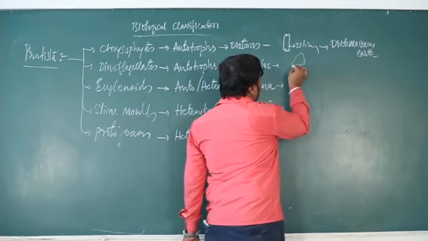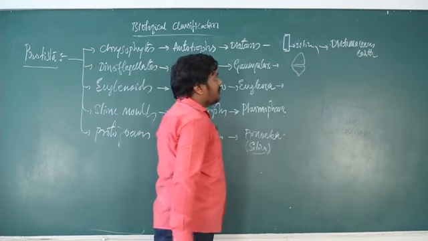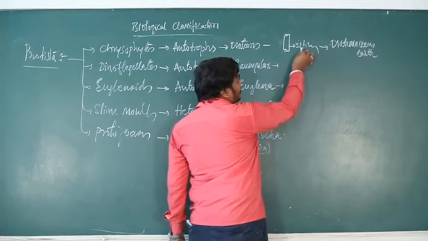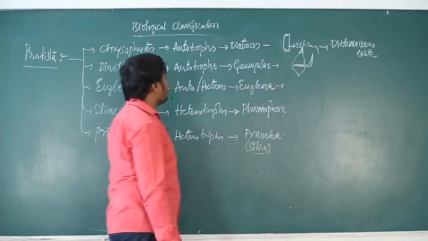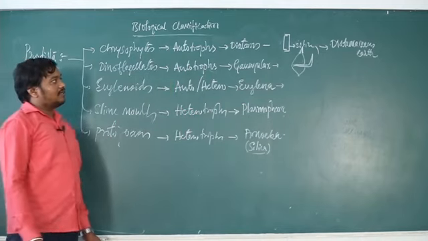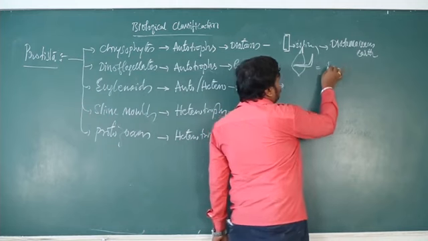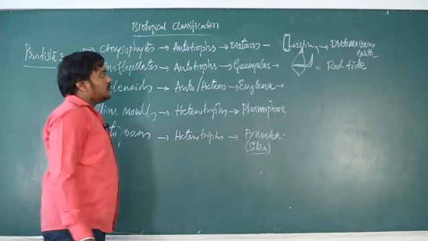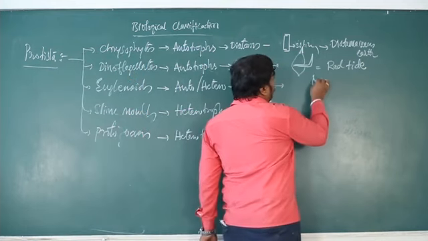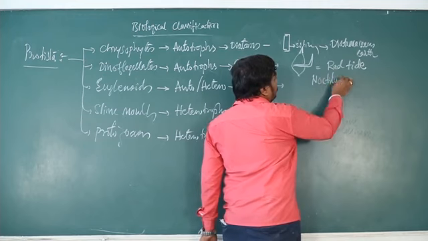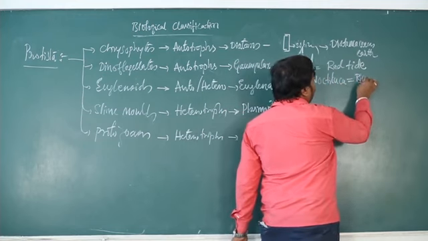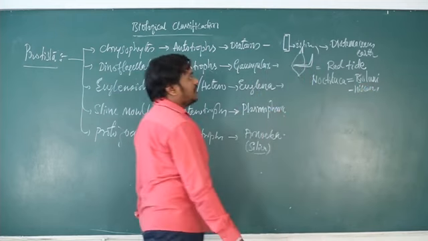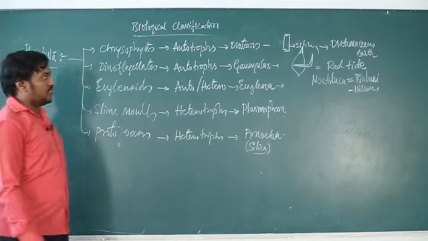Then a dinoflagellate, Gonyaulax. There is a structure like this, cell plates. Between the two cell plates, one flagella is raised. So one vertical flagella, one horizontal flagella. Both are present in dinoflagellates. That's why the name dinoflagellate, eradu flagella anteli, which causes red tide. Okay, innondu speciality ide. There is a species called Noctiluca, which is responsible for bioluminescence. Noctiluca belongs to dinoflagellate.